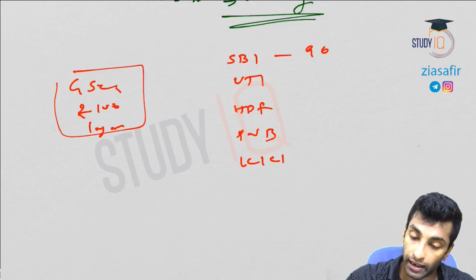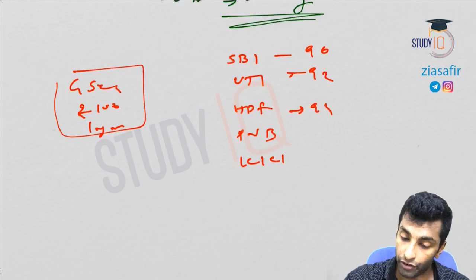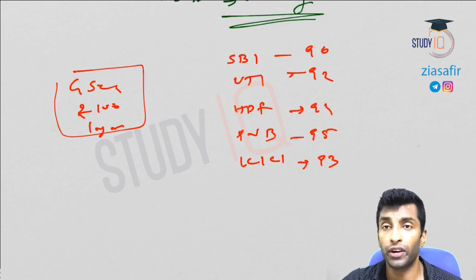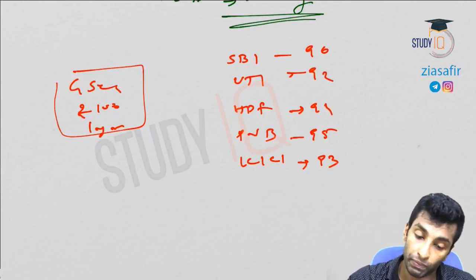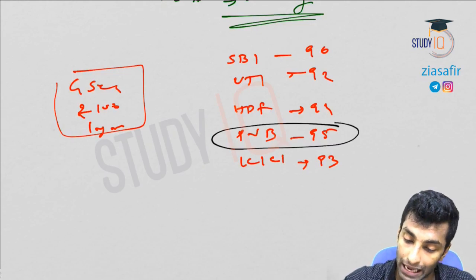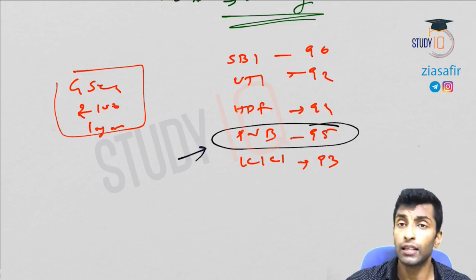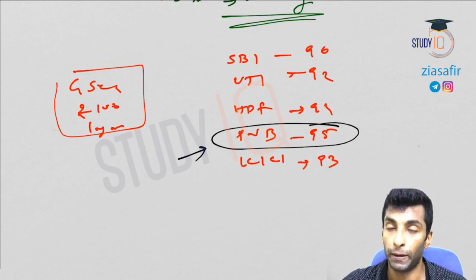So SBI says 90 in the auction, 92, 91, 95, 93. So these are the different quotes. So who will win? The person who's quoting the maximum. PNB will get this bond, right? Because RBI is getting more from PNB.